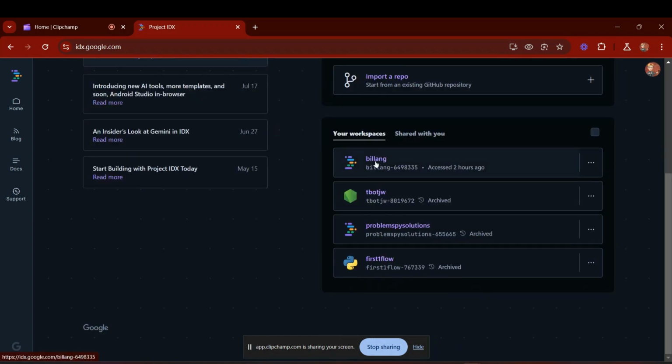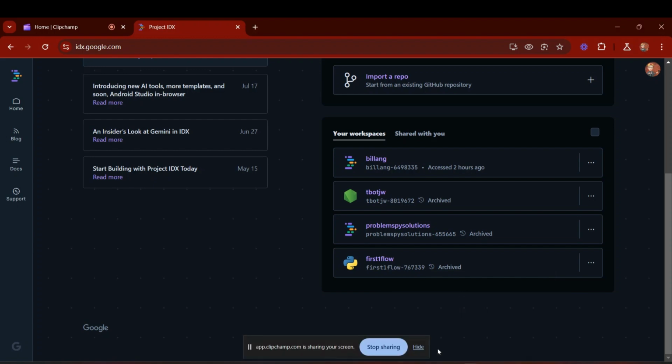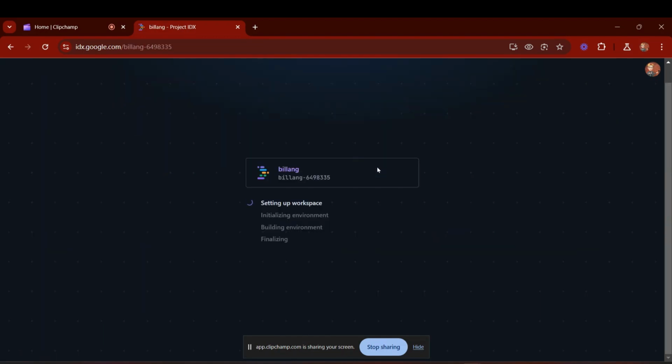Bill Angular is the Angular app that I created for this one, but I don't know whether they will accept me for this after 3 days. And I want to share what I created with my knowledge and my strength only. So I'm going to open this thing here.